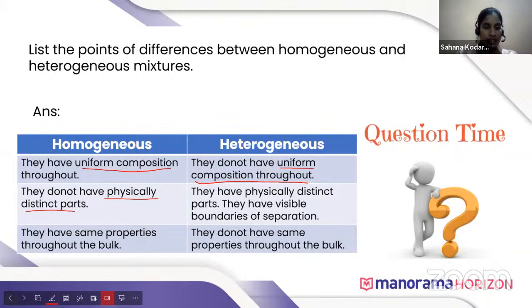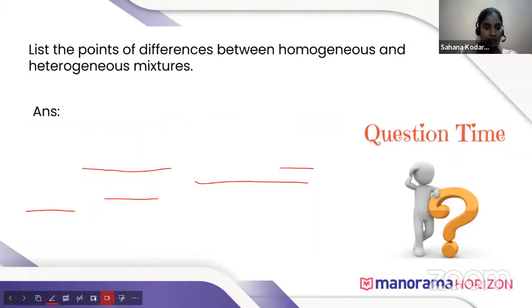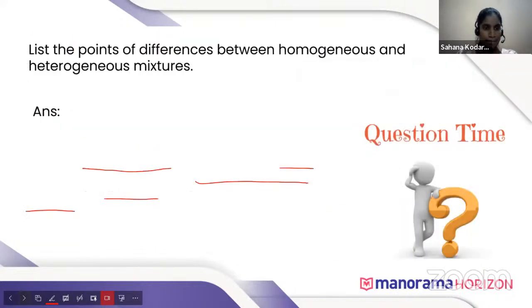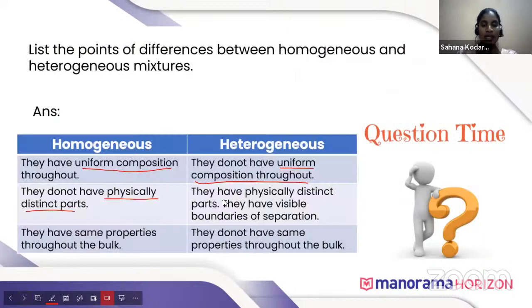As we have seen here, there is no distinct part in a homogeneous mixture, but in a heterogeneous mixture, there is a distinct part. Okay, then they have the same properties throughout the bulk, but in a heterogeneous mixture, they don't have the same properties throughout the bulk.